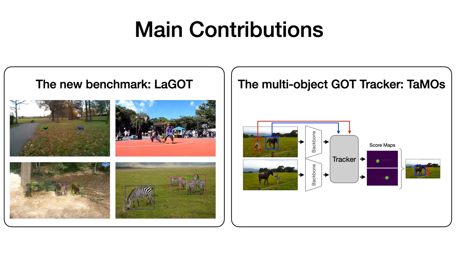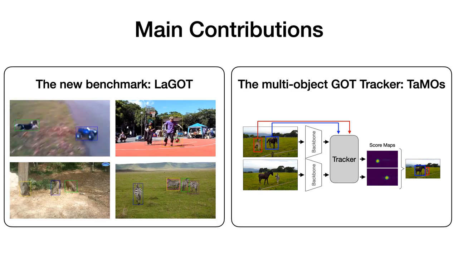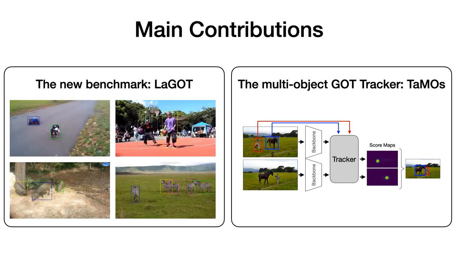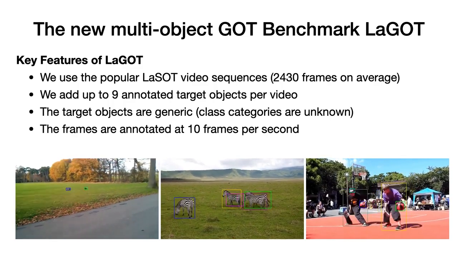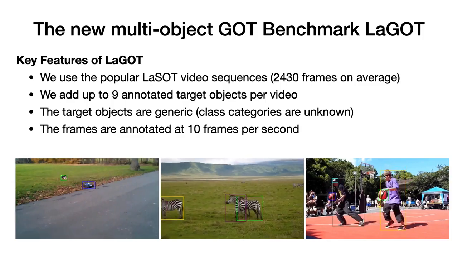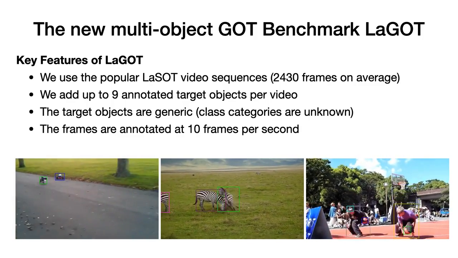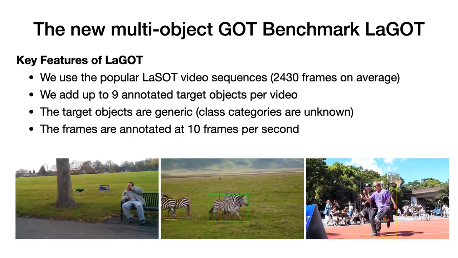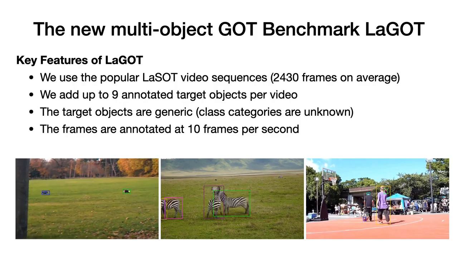To advance research that focuses on tracking multiple generic objects, we propose a new benchmark LaGOT, and the first multi-object GOT tracker, Thomas. LaSOT contains diverse and relatively long videos with challenging tracking scenarios, but LaSOT provides only annotations for a single object in each video, but typically multiple objects are present throughout the full sequences and are fairly difficult to track.